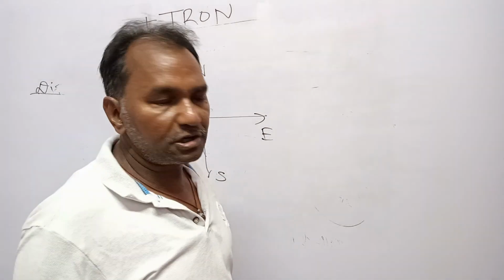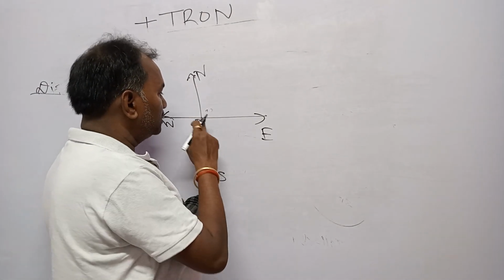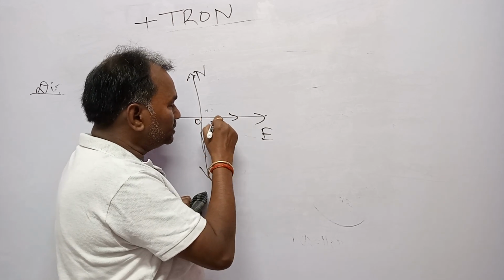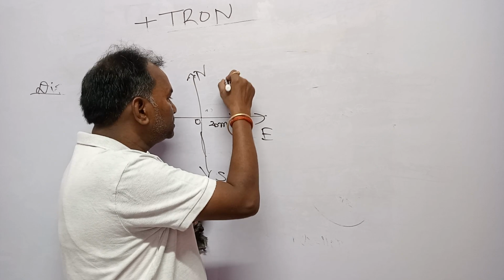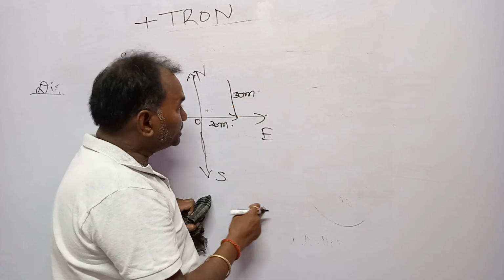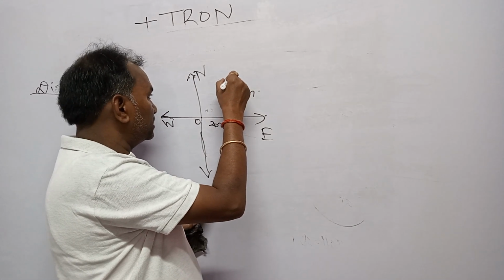Next, let a question be that a person begins his motion from origin, goes 20 meter east, then 30 meter towards north, and then 40 meter to west.